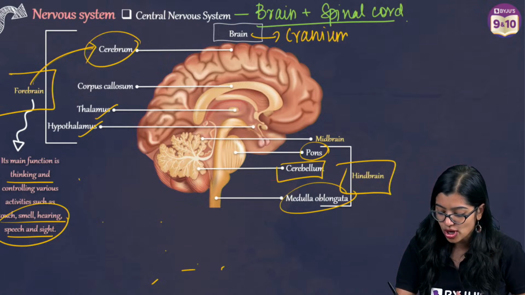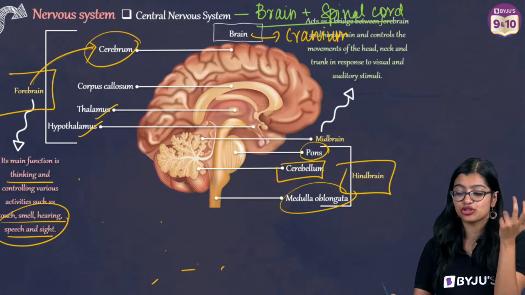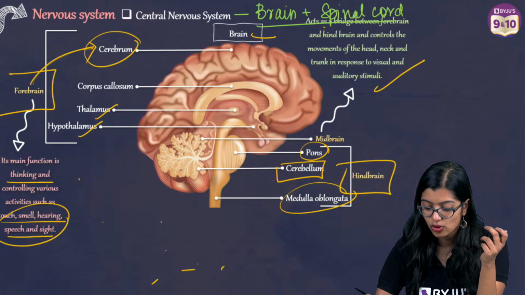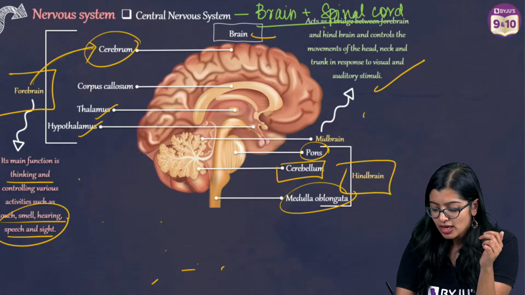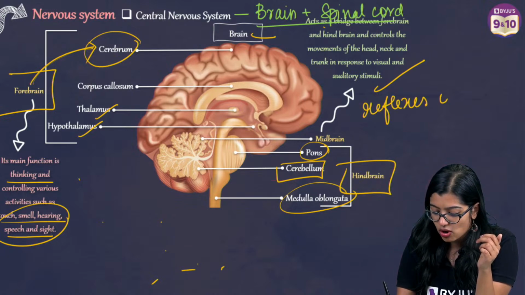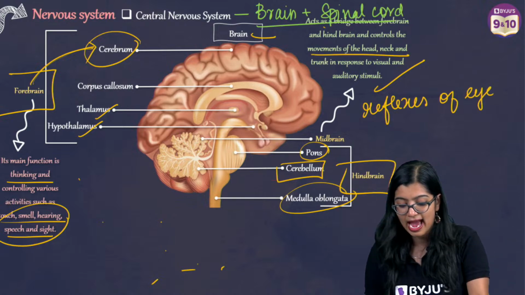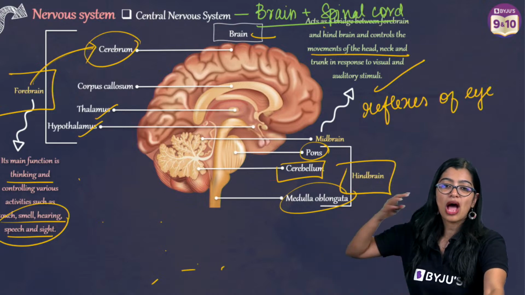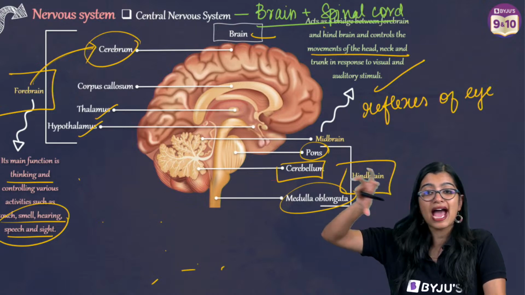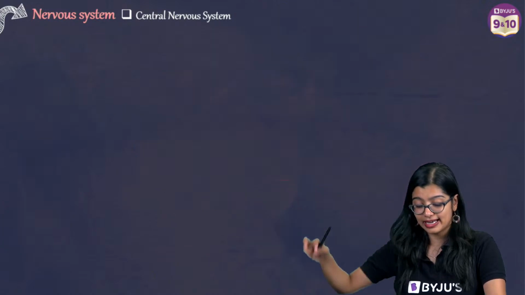Now, when you talk about the midbrain, the main function of the midbrain is to control reflexes of the eye. So, in a simple way, reflexes of the eye and reflex movements, or movements in the head and neck region. It also acts as a relay center.